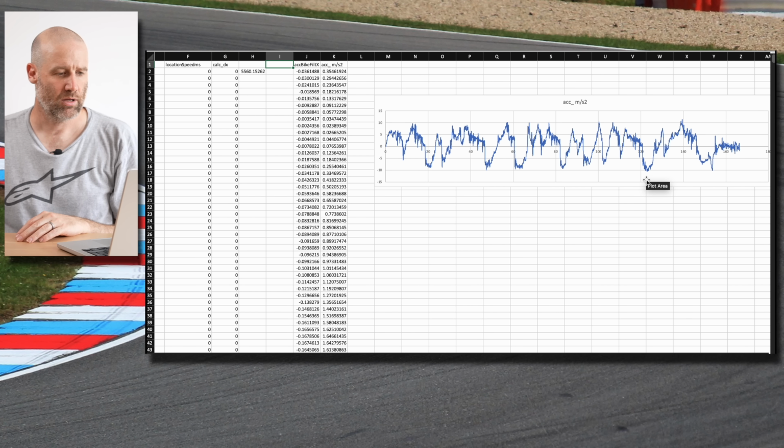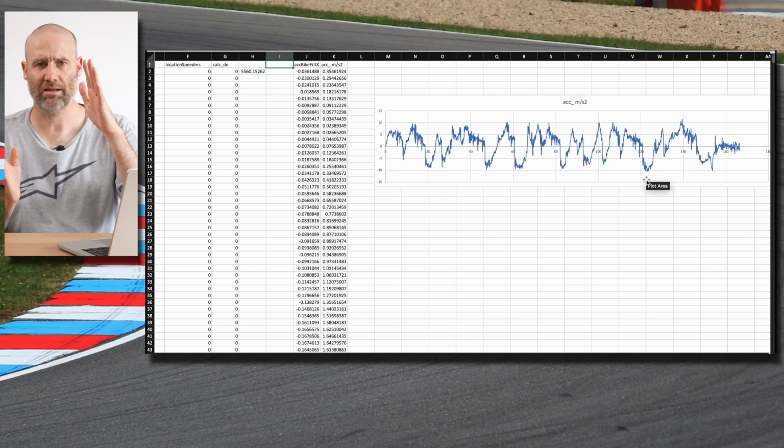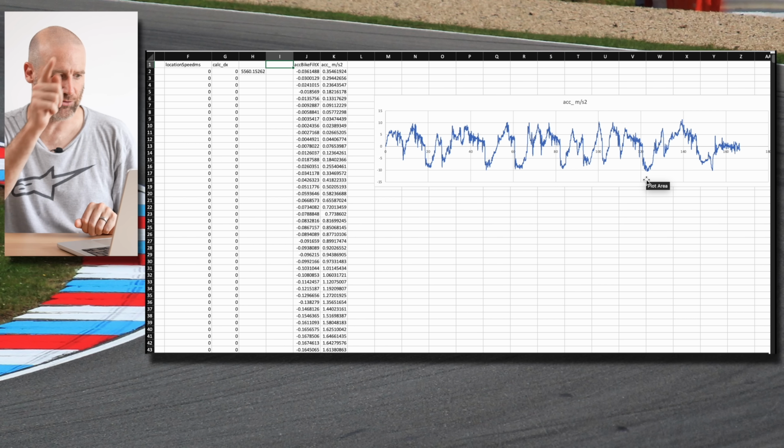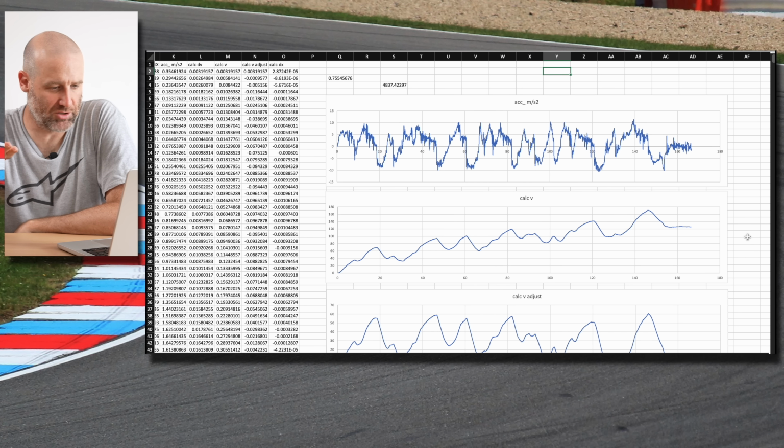Now, before we move on to see if we can take the derivatives of the acceleration to get the jerk and the snap, in theory, we should be able to integrate this. We should be able to take the area under this and work backwards to get velocity. We should match the velocity we got from a completely different sensor, the GPS. So I thought, just as a little bit of validation of what's going on, I'm going to integrate this first and get the same velocity plot, but through a completely different means. And here's what that looks like.